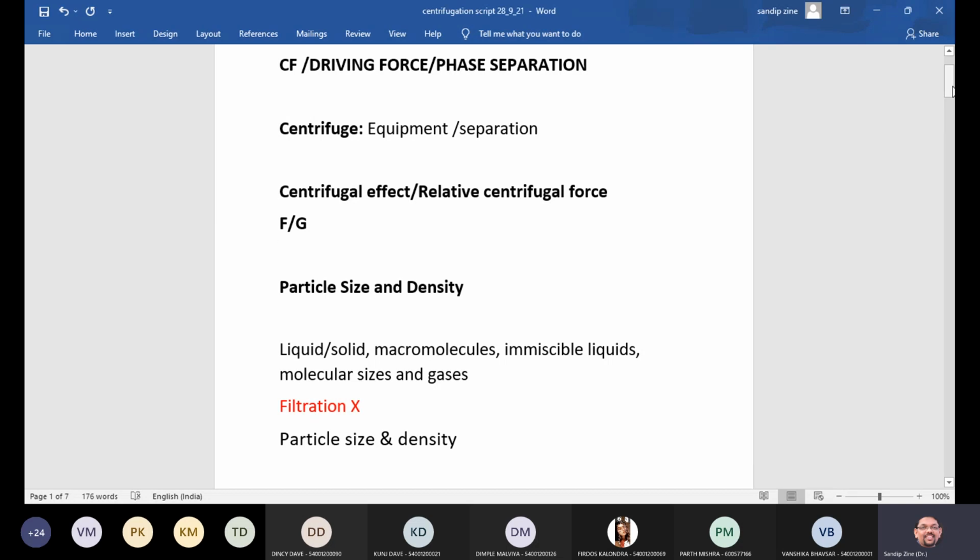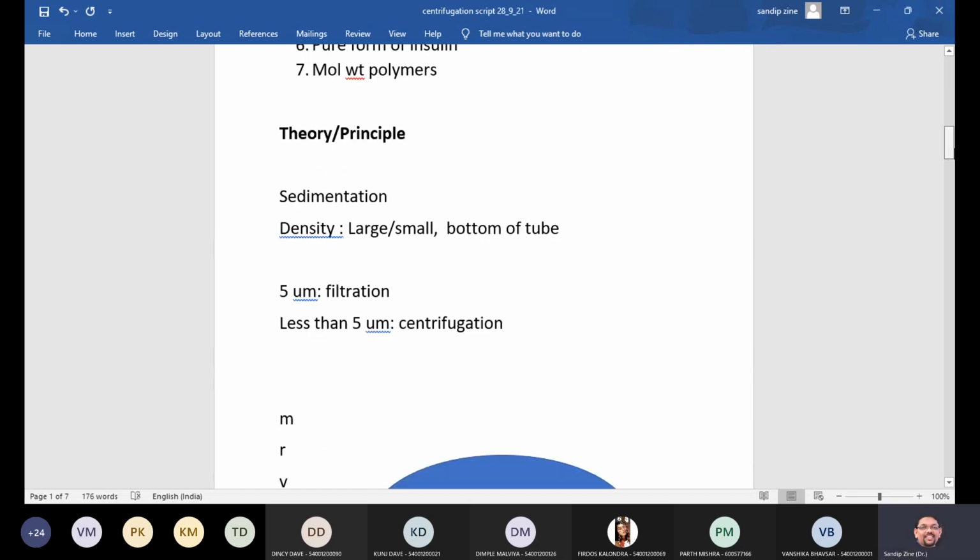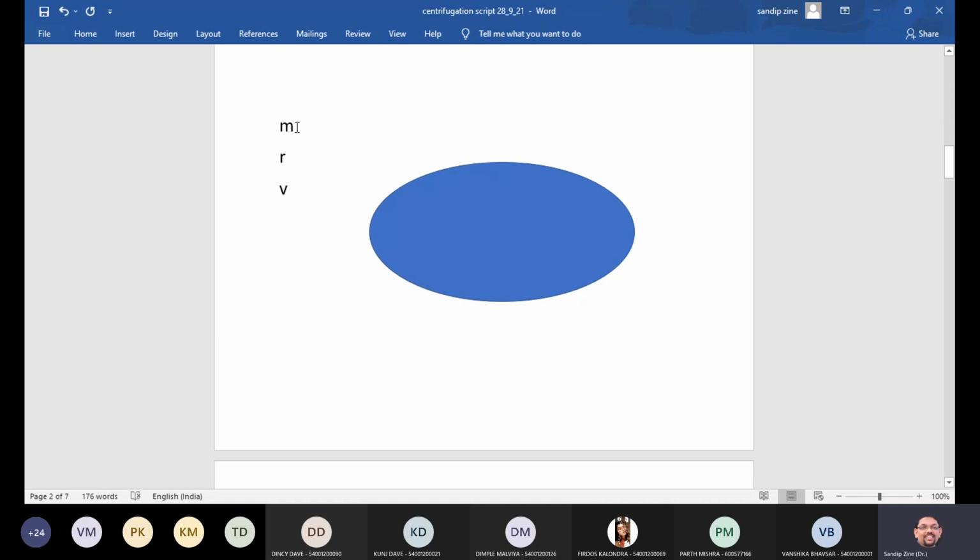So this is any body or particle having the mass m, and which is rotating in a circular path. This particular mass is rotating in a circular path, like this continuously.